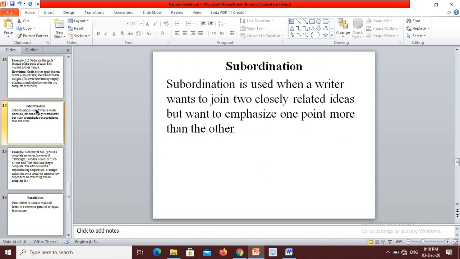Subordination. Dear students, subordination is used when a writer wants to join two closely related ideas but wants to emphasize one point more than the other. In order to make one idea less important than another, a subordinating conjunction is used. A subordinating conjunction makes a sentence incomplete and therefore dependent on a complete sentence to finish the idea.